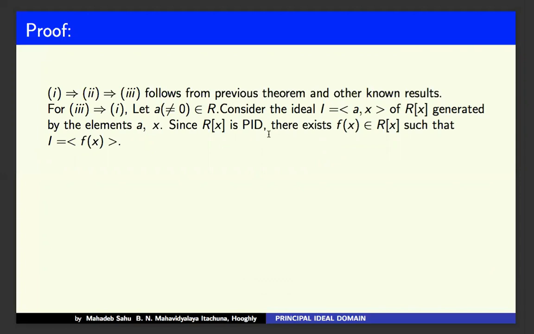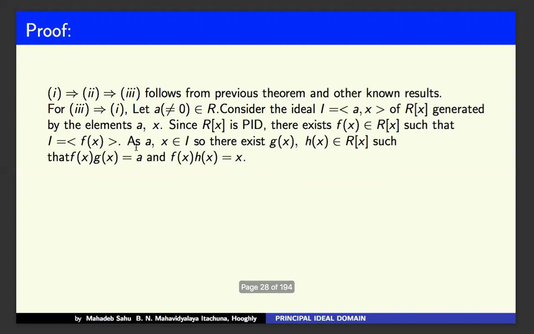So I is a principal ideal, and therefore I can write I equals fx. As A and X belong to I, these two elements must belong to I.